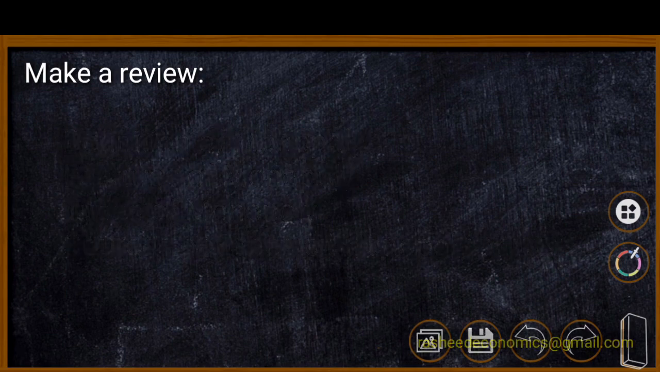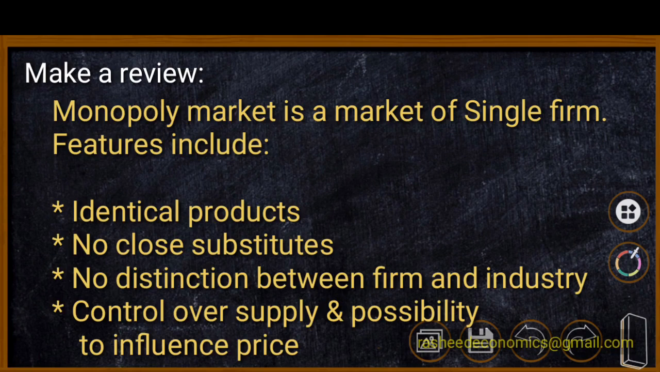We know that a monopoly market is a market of a single firm. He is producing identical products and there is an absence of close substitutes, and we know that there is no distinction between firm and industry. Besides, the monopolist has control over supply and therefore he can influence price.